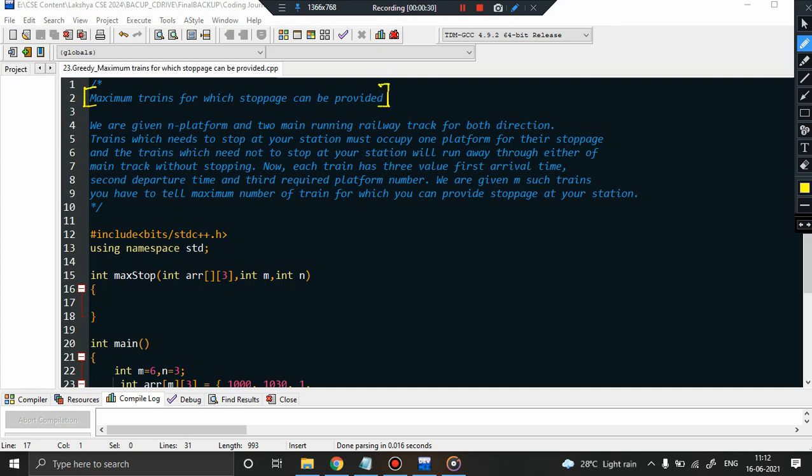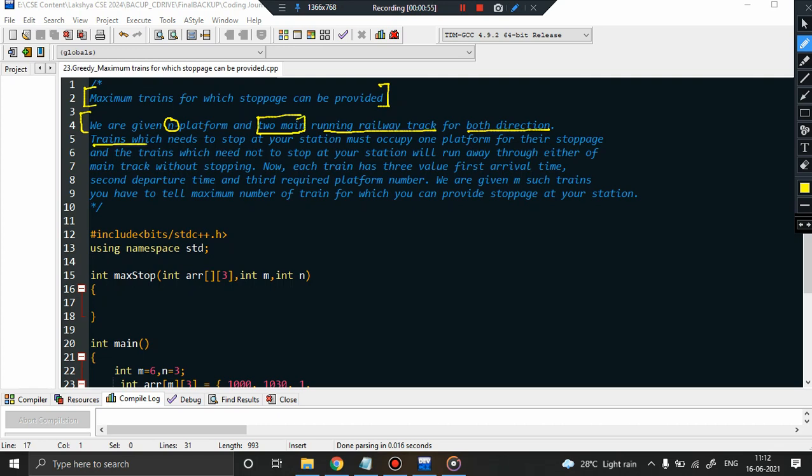But before that, let us understand what the problem actually is. It says that we are given n platforms. There are n number of platforms in the railway station and two main running railway tracks for both directions. So basically, you have a railway station with n platforms, and along with it, you have two main running tracks.